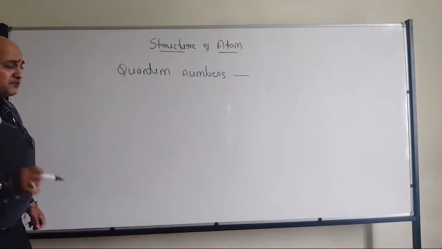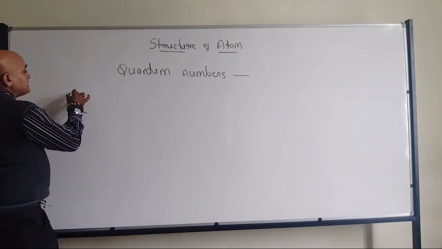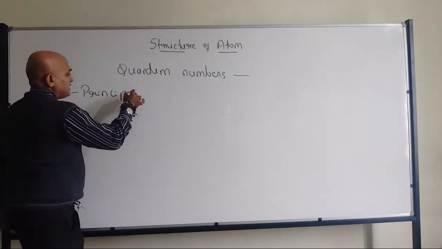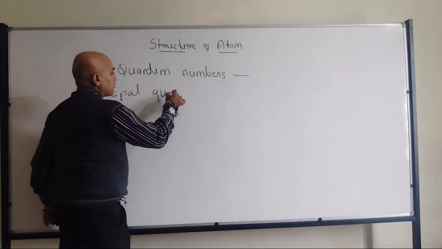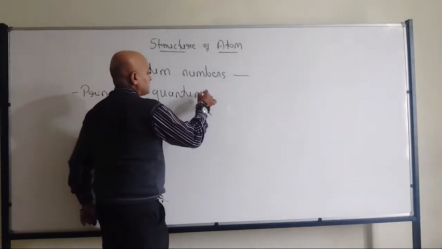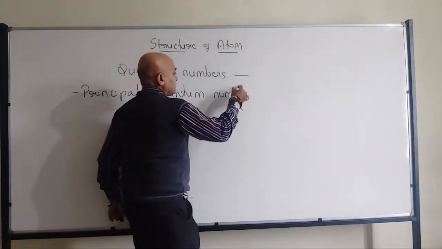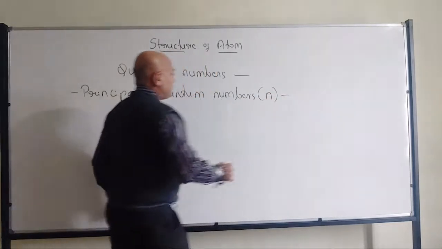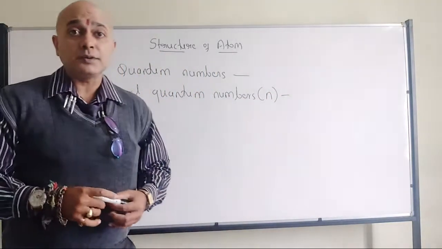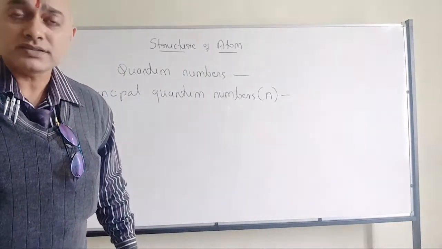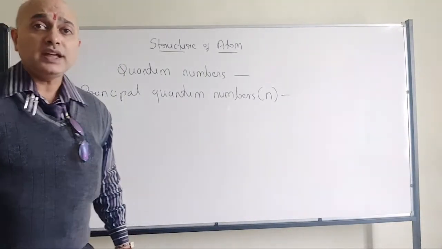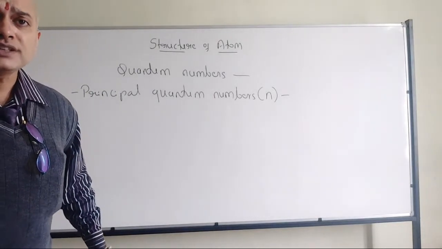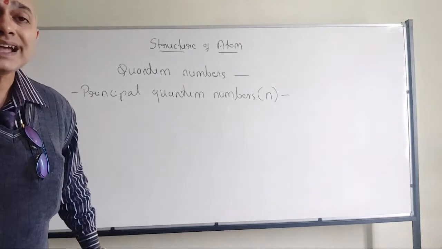So in that, first one we are going to deal with is principal quantum number. This term we have already come across during the Bohr's atomic model, and I told this particular terminology we are going to discuss once again in quantum mechanic model also.